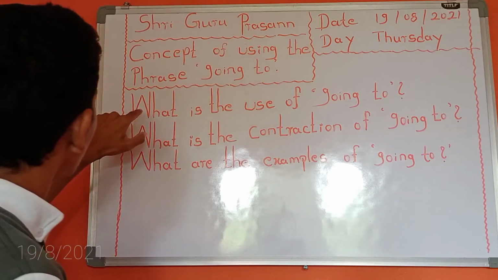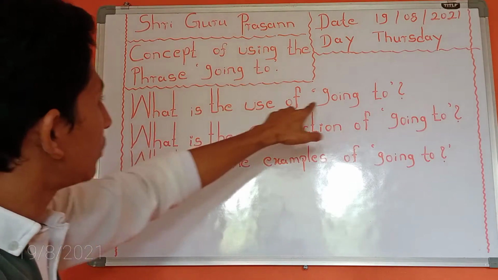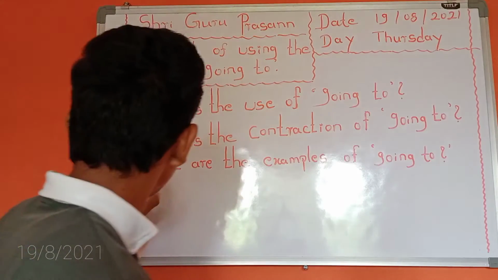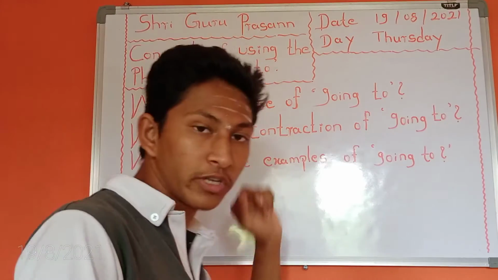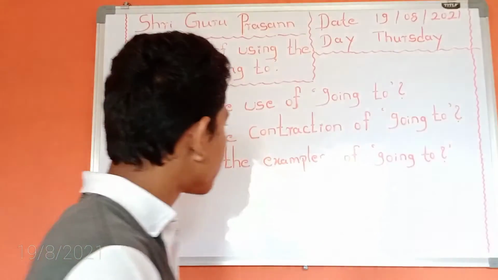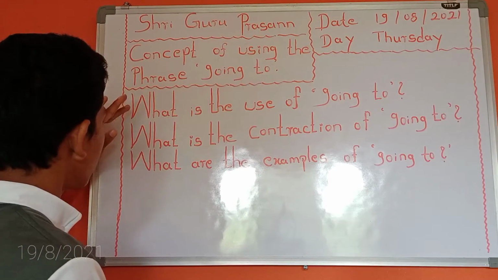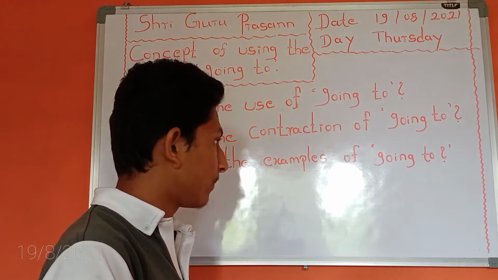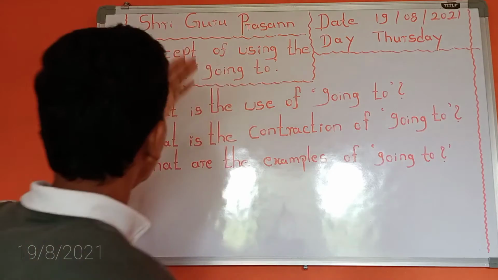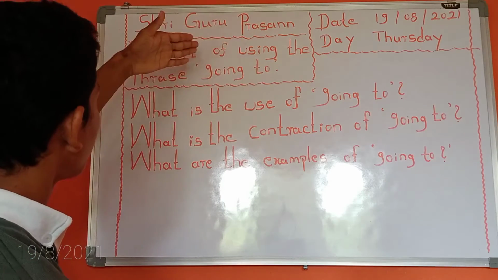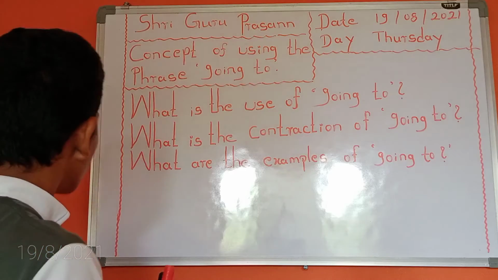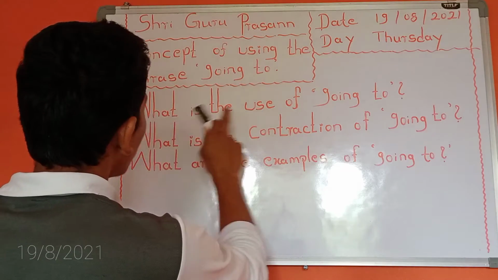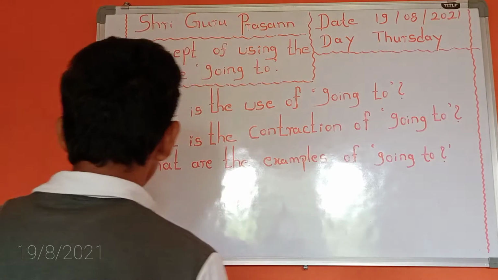As you can see, first question: what is the use of going to? What is the contraction of going to? What are the examples of going to? I will tell you. Based on these questions, we will describe the details of the concept of using the phrase going to. First, we are going to discuss what is the use of going to.